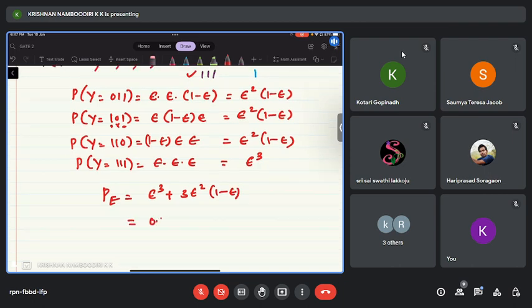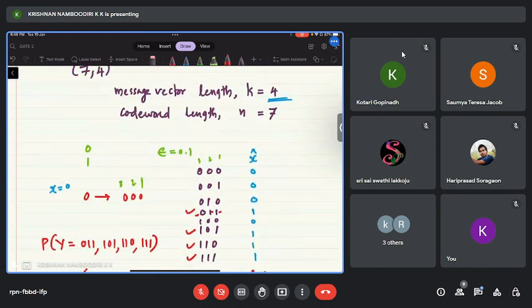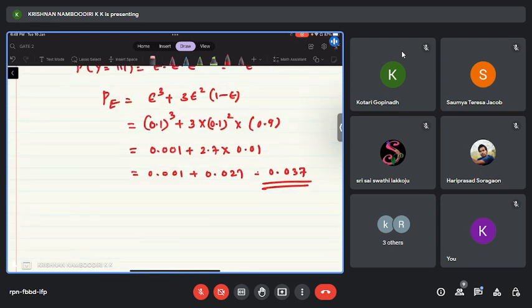So this is equal to 0.1 whole cube plus 3 times 0.1 whole square into 0.9. Agree? Which is equal to 0.001 plus 2.7 into 0.01. Agree? Which is equal to 0.001 plus 0.027, which is equal to 0.028, which is very much less compared to the previous probability of error, which is equal to 0.1. If I am sending only once, the error probability was 0.1. But now the error probability has significantly reduced. Do you agree with this?